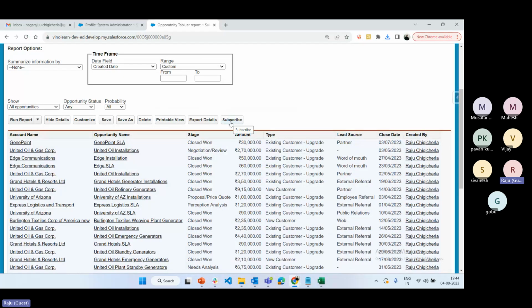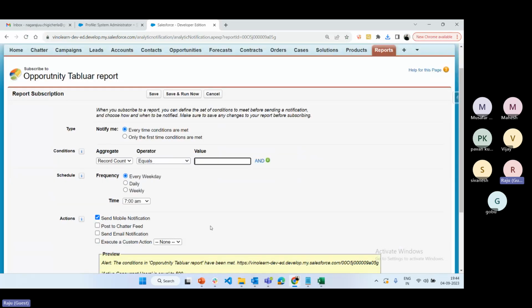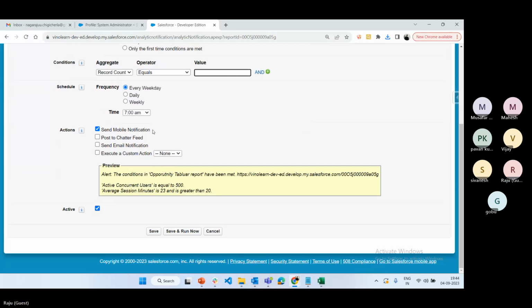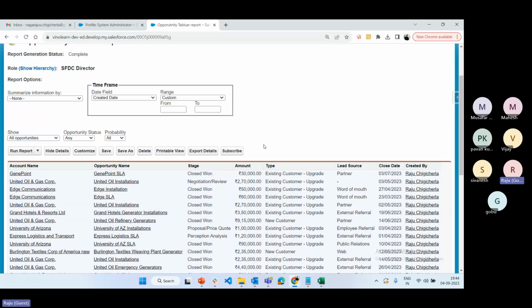And the next one is subscribe. Subscribe, run report and schedule report are all the same. Based on your requirement, the user is going to subscribe to this report, either with notification or mobile notification, whatever it may be. Same like how we subscribe to milk packets daily, you can subscribe to a report automatically. Based on the subscription, you get a notification from Salesforce to enter details. Okay, hope these buttons are clear.